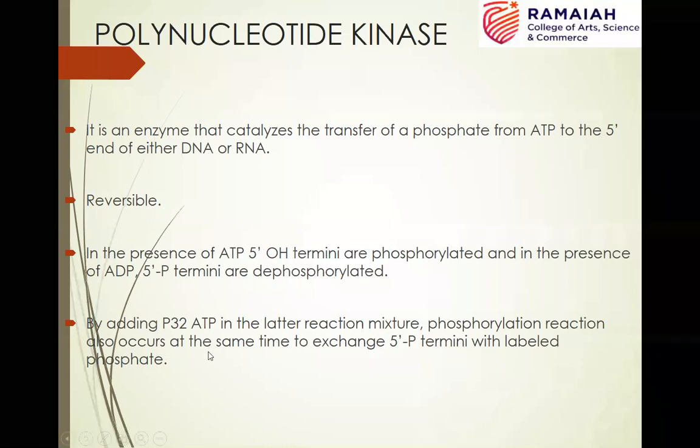And the main usage we have seen in recombinant DNA technology for polynucleotide kinase is especially when we use adapters. When we use adapters, we use the ends with hydroxyl groups, in order to avoid self polymerization. But later, for the ligation to occur, we need the phosphate group to be present. In that case, before going for ligation, those molecules are treated with polynucleotide kinase in the presence of ATP. So it adds the phosphate groups at the 5' terminal. Then it will become ready for the ligation to take place.